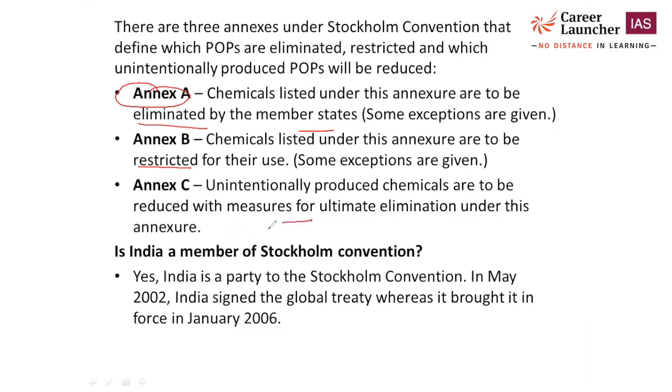Annex C: unintentionally produced chemicals are to be reduced, with measures for their ultimate elimination. So those chemicals which are being produced without any purpose, with not much use, should be completely eliminated. So these are the lists: Annex A, Annex B, Annex C.